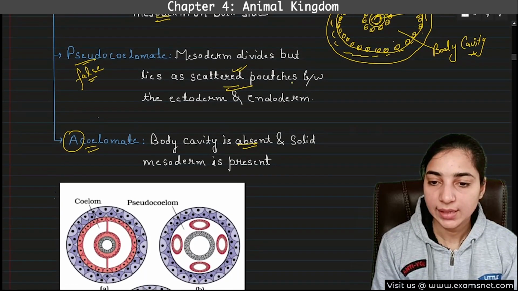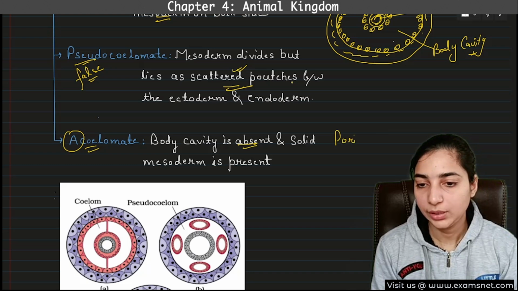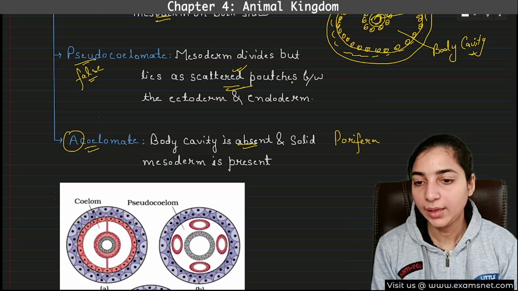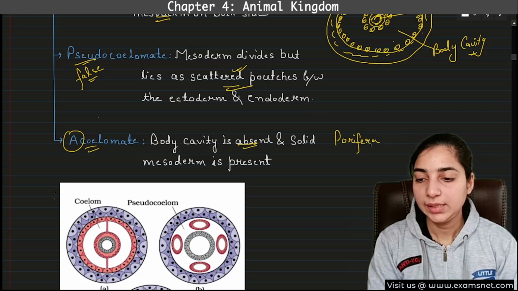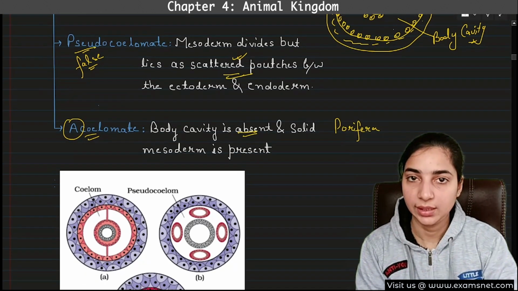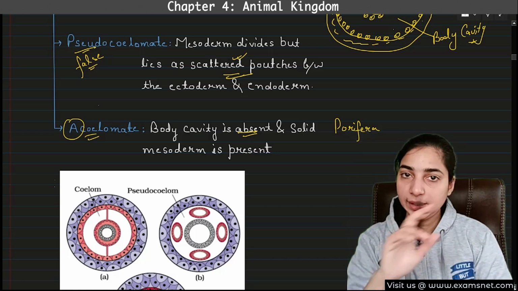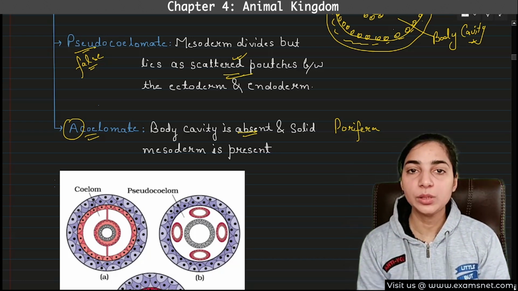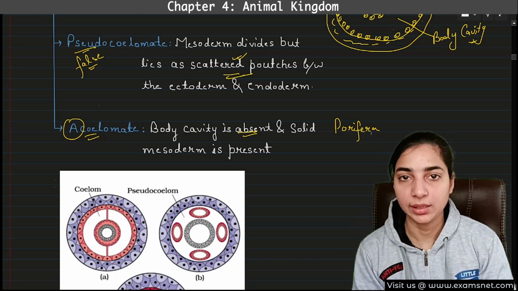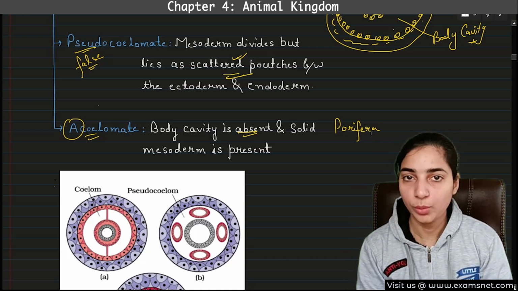Porifera will be the example of acoelomate animals. What can be another example? Coelenterata and Ctenophora, we had discussed that these were diploblastic. Diploblastic means they have only two germ layers, the ectoderm and endoderm. They have no mesoderm. So if mesoderm is not present, how will it split to form the coelom? Definitely there is no chance of formation of coelom.